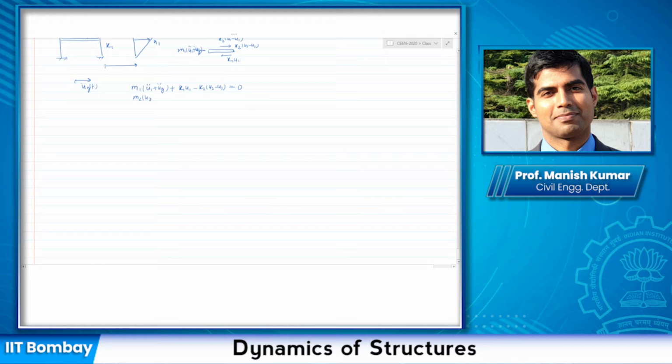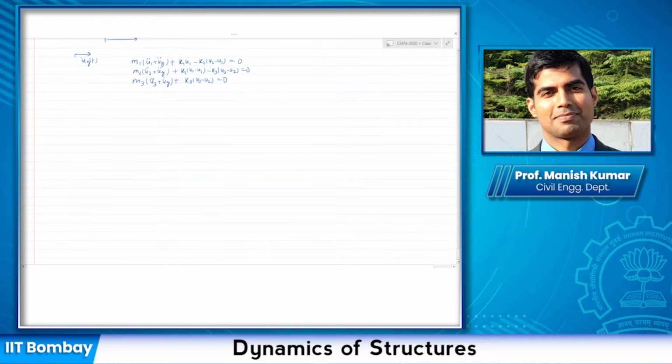Similarly, M2 (U2 double dot plus UG double dot) plus K2 (U2 minus U1) minus K3 (U3 minus U2) is equal to 0. And then the third floor, which is M3 (U3 double dot plus the ground acceleration), then K3 (U3 minus U2) is equal to 0.